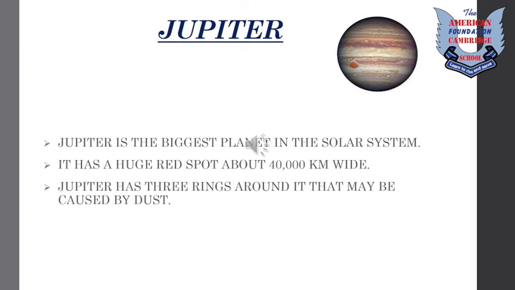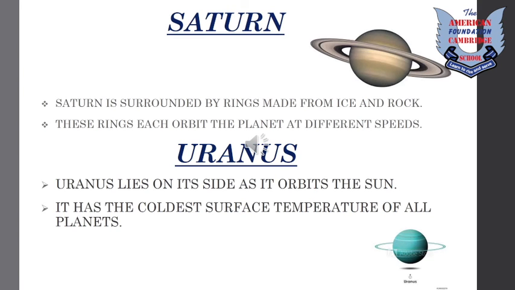Saturn. Saturn is surrounded by rings made from ice and rock. These rings each orbit the planet at different speeds. You know that we can easily see Saturn from the Earth, but the rings of Saturn can only be seen through a microscope telescope.